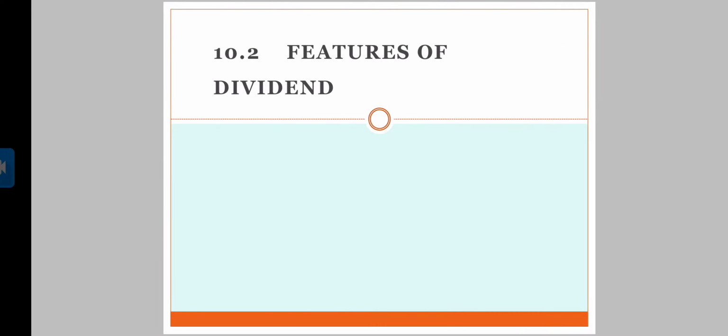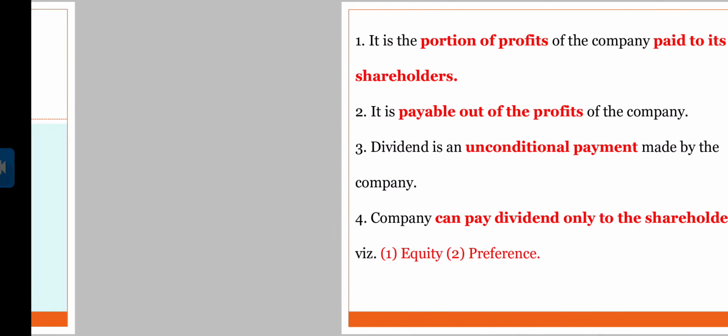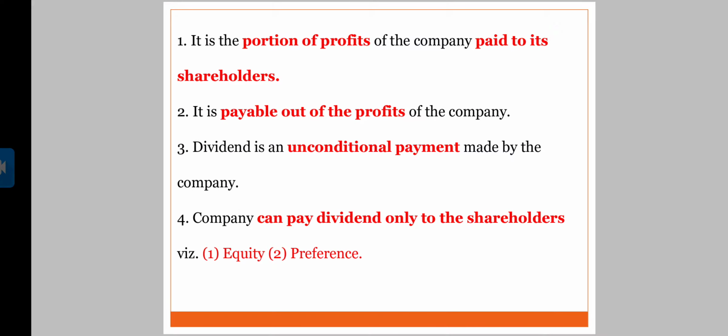Now, what are the features of dividend? It's very interesting here. There are 14 features given. You have to pay attention to all. The very first one is, it is a portion of profits paid to its shareholders, right? It's a part of profit, a portion of profits which is paid to its shareholders.